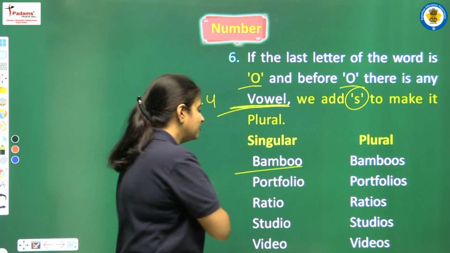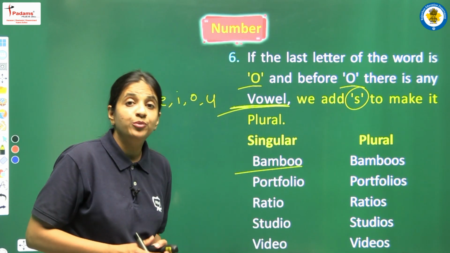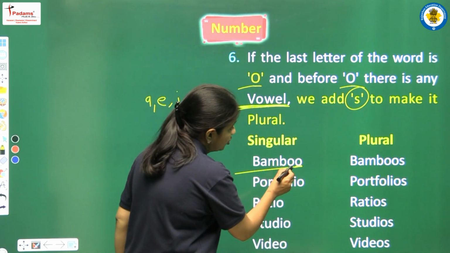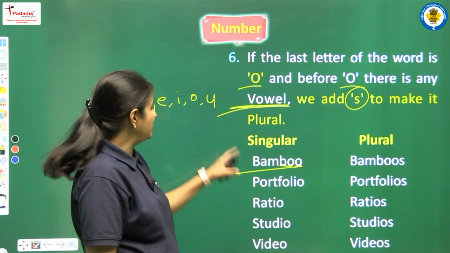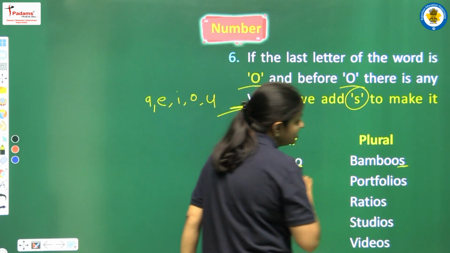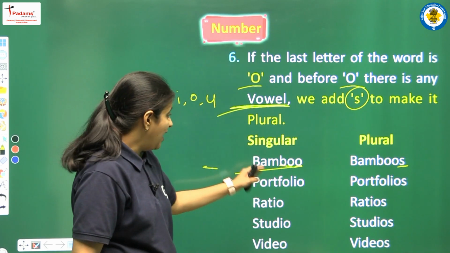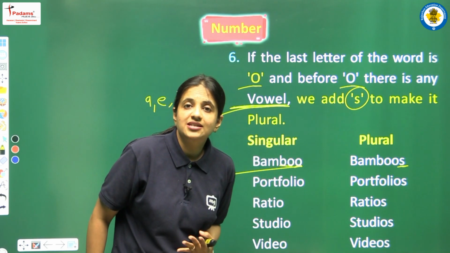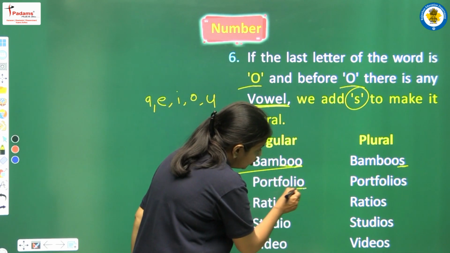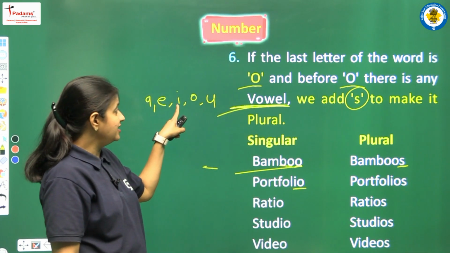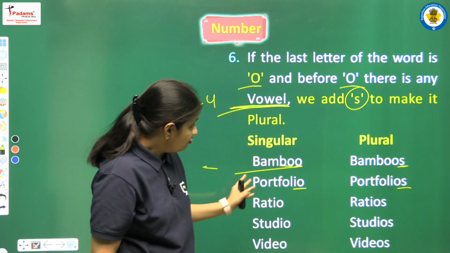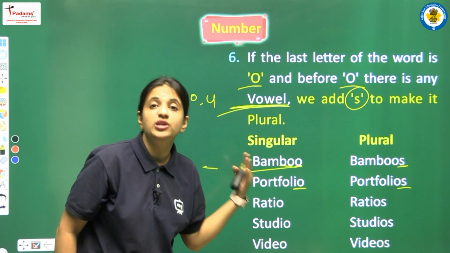The first word that we are having here is bamboo. So look at the last letter, we are having O, before O again we are having O, okay, so we can say that we are having a vowel here. So what we are doing, we are just adding S here, so bamboo, it will be bamboos. Okay, next we are having portfolio. Last letter is O, before O we are having I, that is one of the vowels, so we have to add S only, so portfolio, it will be portfolios.